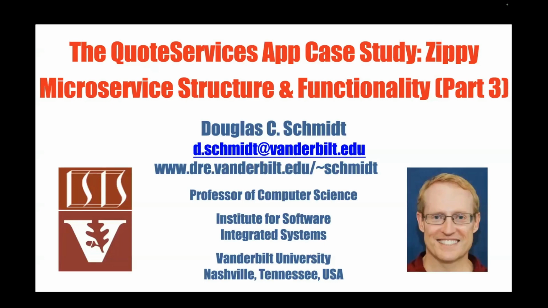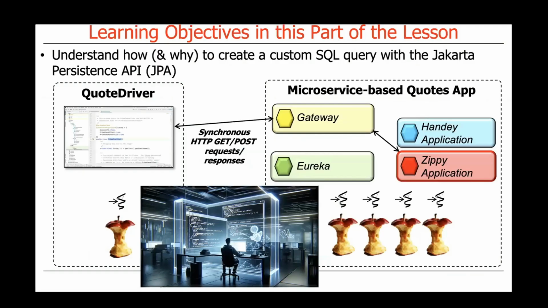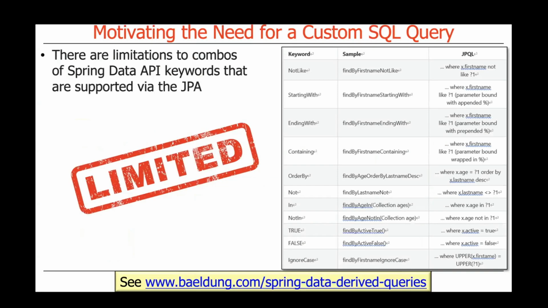So now we're going to cover part 3 of the Zippy Microservice structure and functionality. And as promised in part 2, we're going to talk about how and why you might want to create a custom SQL query using the Jakarta Persistence API. In this case, we're creating something that is not going to be generated automatically by the Spring Data API.